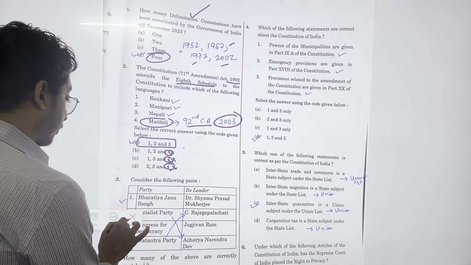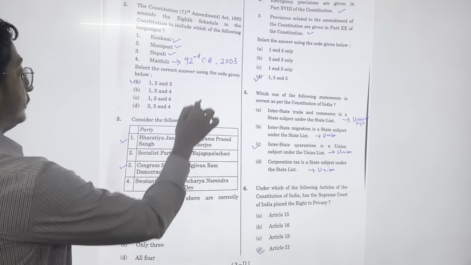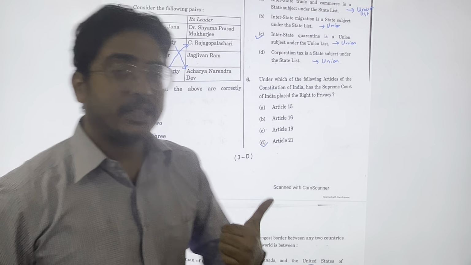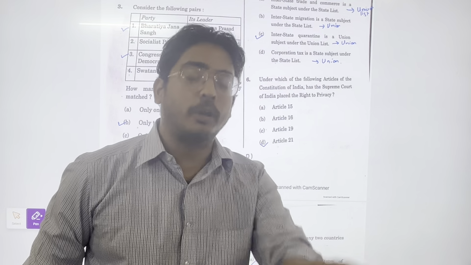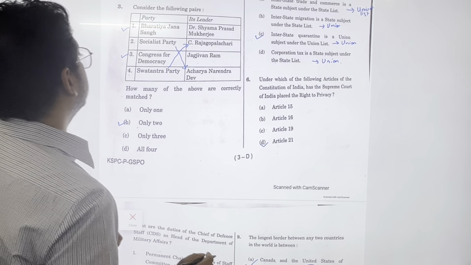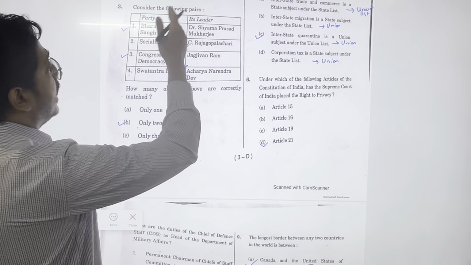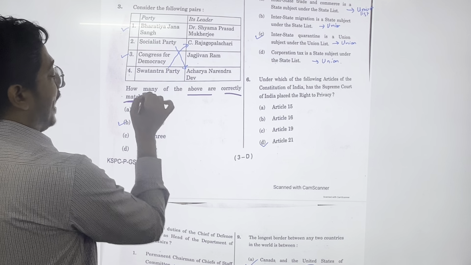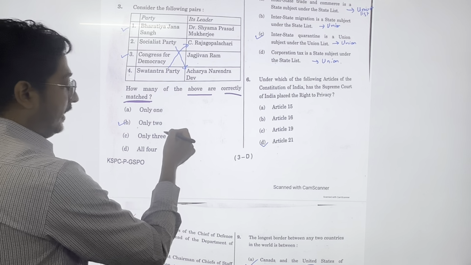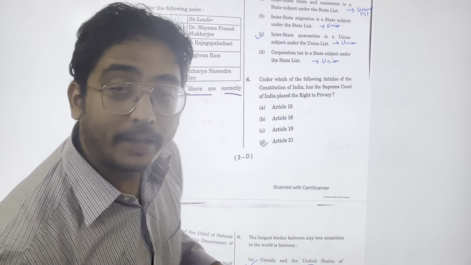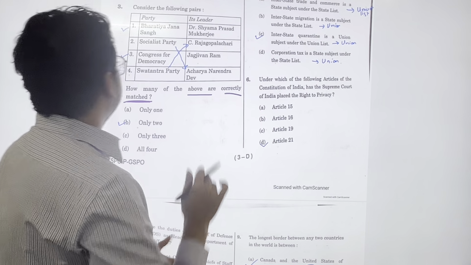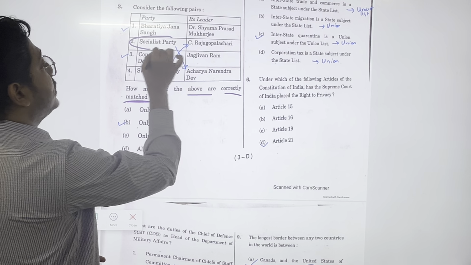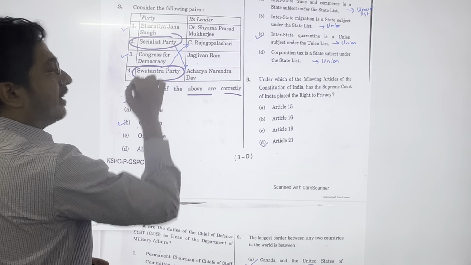Now coming to the third question. Now the third question is a history question. Now the topic is contributors. So contributors history question. They have asked to match the following, like how many of the above are correctly matched. Only 1, only 2, only 3 and all 4. Fine. Okay. So first of all, out of these 4, Socialist Party and Swatantra Party are quite common.